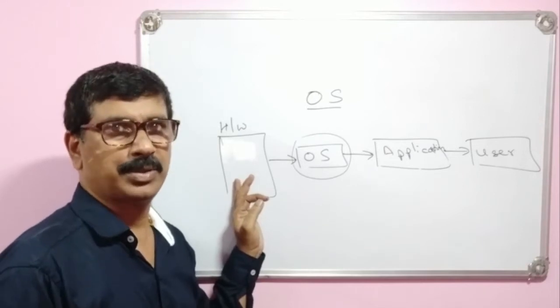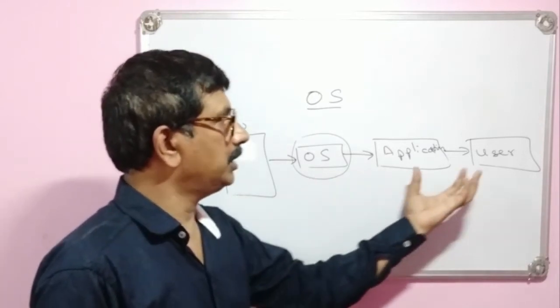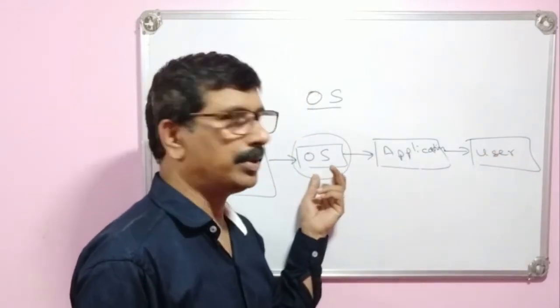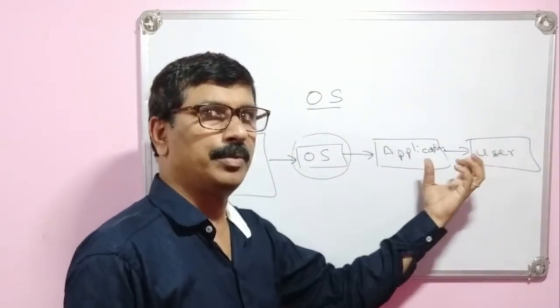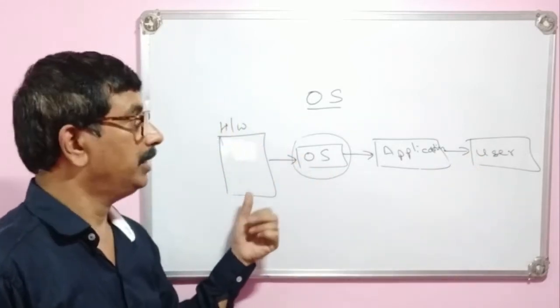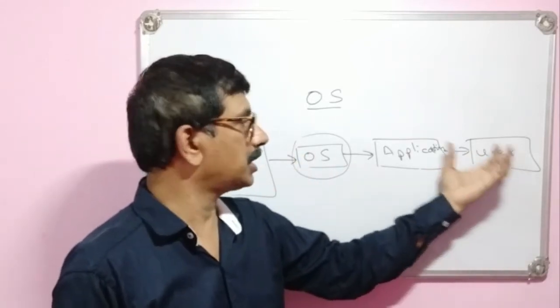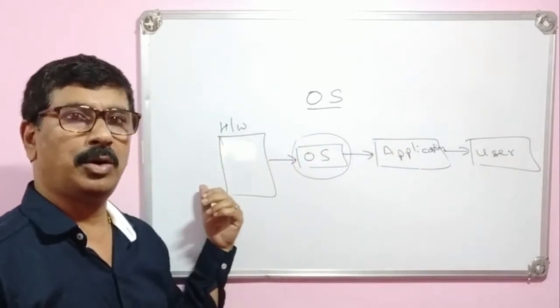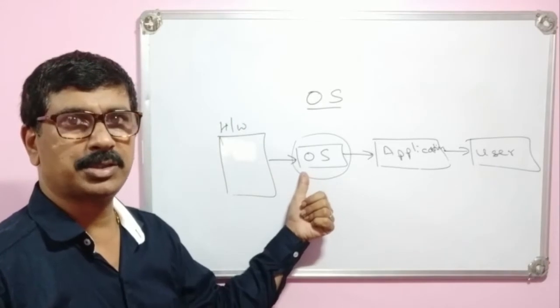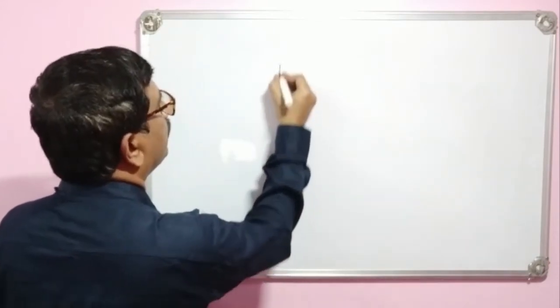That is the concept. So whatever instruction we are giving in English, the operating system converts that English written instruction to machine understandable format. That means it converts English written instruction into low level or machine level language, and that is the use of operating system. Now we will see functions of operating system.